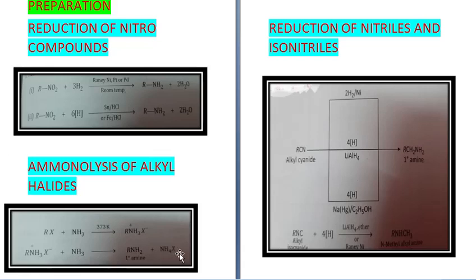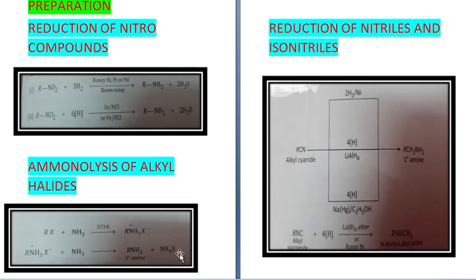So this is how primary amines are formed. A primary amine acts as a nucleophile and further reacts with alkyl halides to form secondary, tertiary and finally quaternary ammonium salts. Like RNH2 will react with RX, and because R is already there, you will get R2NH.